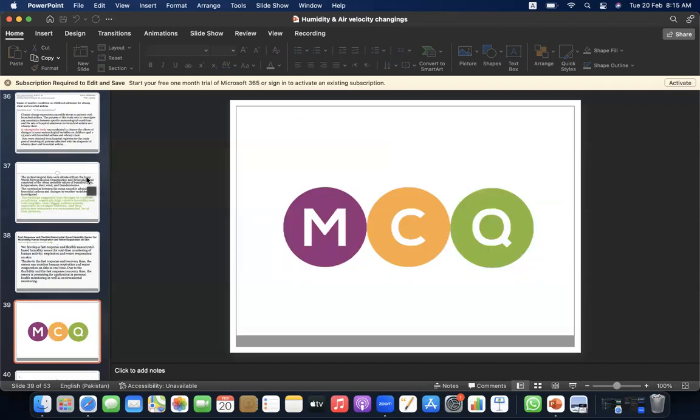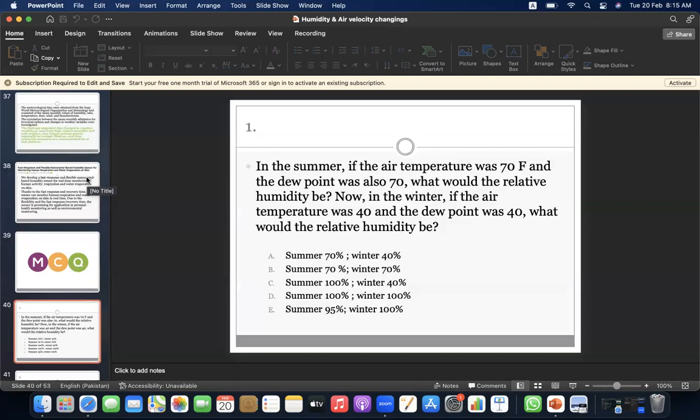Now the time for the MCQs. First one, in the summer, if the air temperature was 70 Fahrenheit and the dew point was also 70, what would the relative humidity be? Now, in the winter, if the air temperature was 40 and the dew point was 40, what would the relative humidity be? A, summer 70%, winter 40%. B, summer 70%, winter 70%. C, summer 100%, winter 40%. D, summer 100%, winter 100%. E, summer 95%, winter 100%. Anyone?